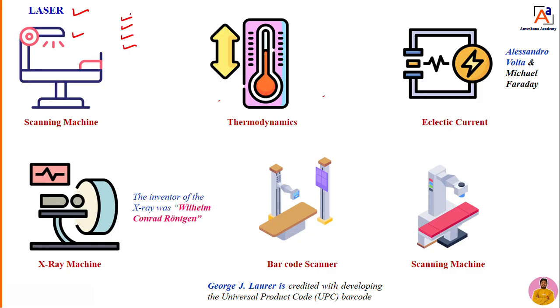Initially that laser concept was started by a scientist. That is, you can take Townes. He investigated. Initially it was a maser, then later he worked on it and made it a laser. Then that laser was invented by a scientist. Then the engineers sat together and used that laser, and they developed a number of applications in different industries. And with the help of lasers, they also developed some applications related to thermodynamics. Then scientists, you can say Michael Faraday and Volta, initially